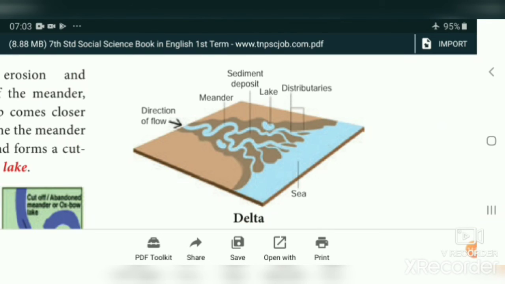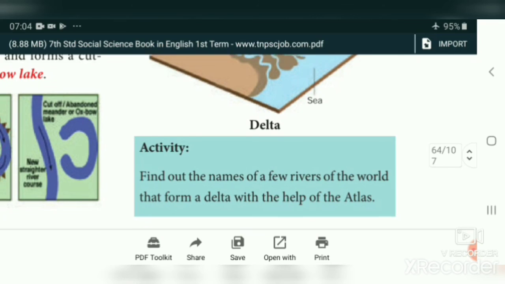Students, you see these pictures. When the river enters the plain, so many bends are formed here. Those bends we call meander. And the river is going to join with the sea. Before entering into the sea, it is divided into a number of channels, streams like that. Those streams we call distributary. Before entering into the sea, it deposits all the soil materials and other minerals here. That area we call delta. This is what we call delta.